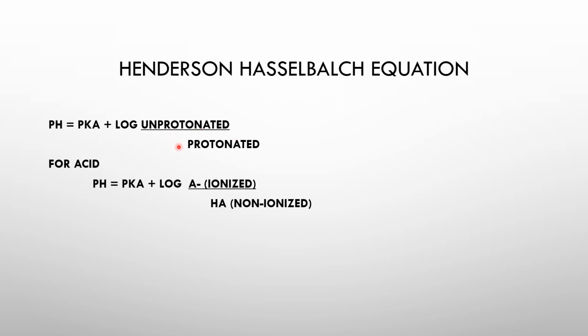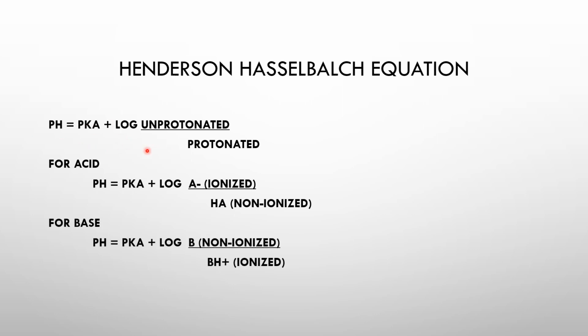Recall from the previous slide, what is the unprotonated form of an acid? That is ionized. And we all know that the protonated form of an acid is non-ionized. So this is how you can write this equation for an acid. And for a base, of course, it would be the non-ionized form, that is B, over the ionized form, that is BH.